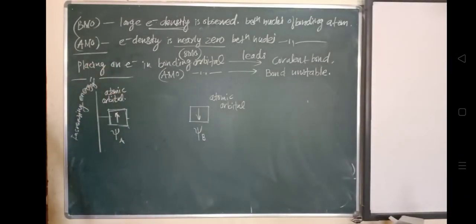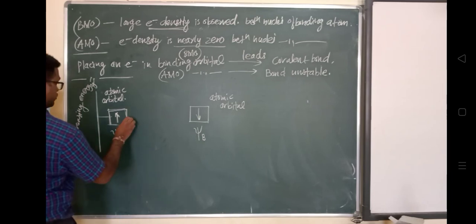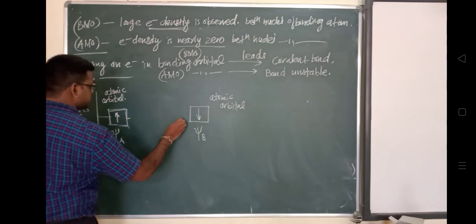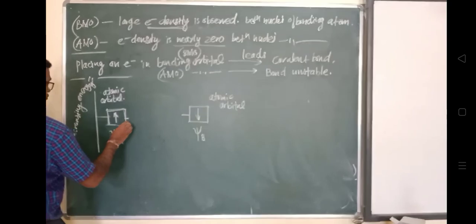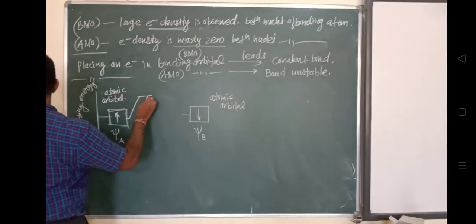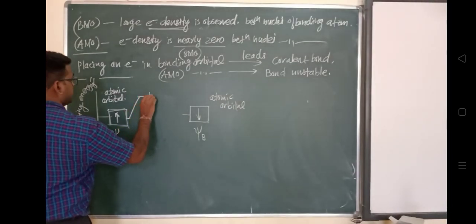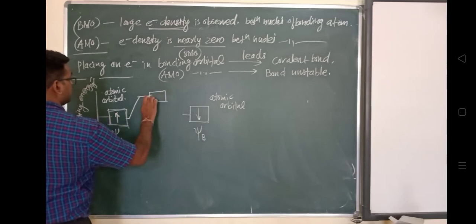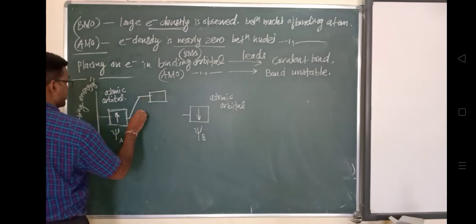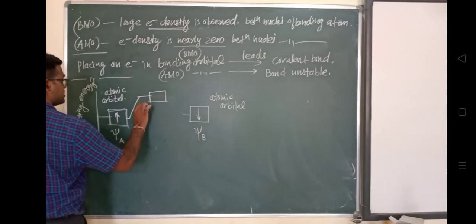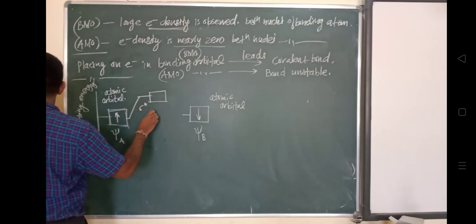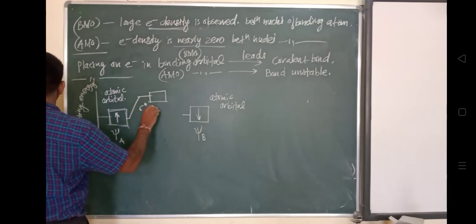Next, another bonding orbital will be formed here. Sigma will be equal to psi A plus psi B. Psi A and psi B represent the wave functions for the A orbital and the B orbital.